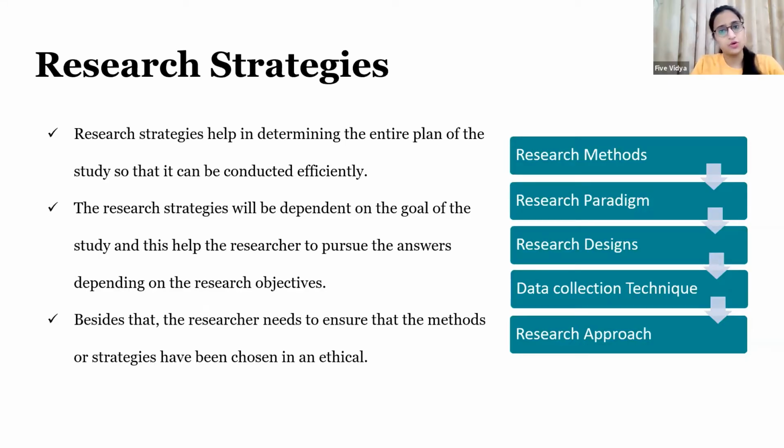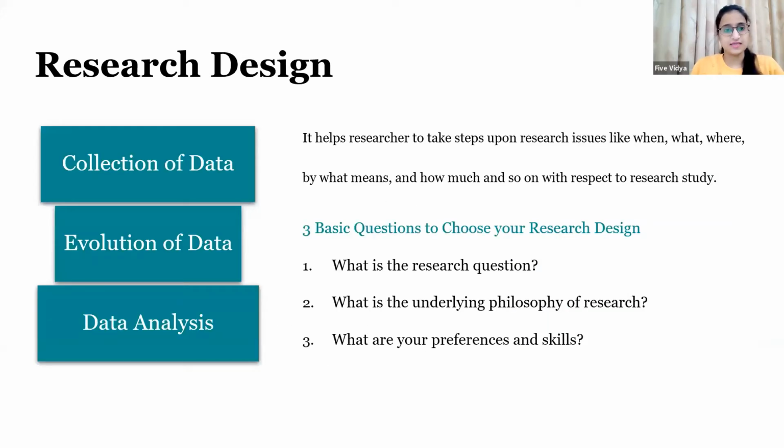And how do you finalize on this part is on the basis of your research questions and your research objectives. First thing is research design. This is one important thing which you need to finalize whenever we are talking about research methodology. What research design basically is, it talks about three things: how you are going to collect your data, how you are going to measure it, and how you are going to analyze it.